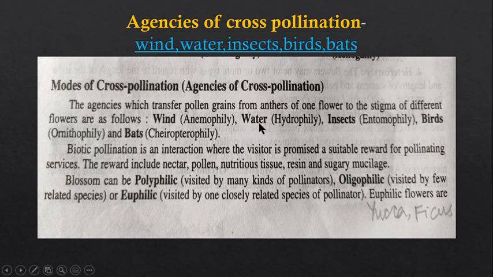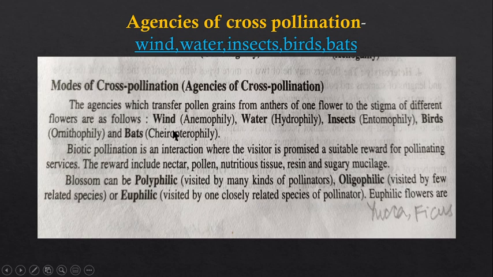If water agency is involved, then this is hydrophily. If insects are involved, this is entomophily. If birds are involved, ornithophily, and bats are chiropterophily. You know, there is an order, Chiroptera, in the classification of mammals.